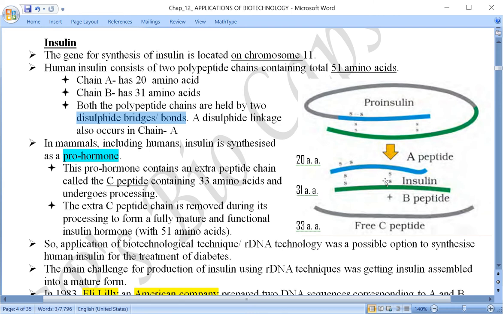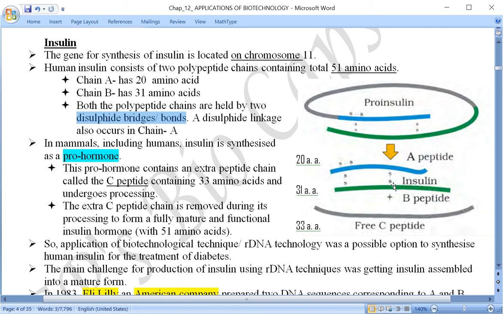Either you call it a bridge, bond or linkage. These two disulfide bonds hold both polypeptide chains, and as a result, insulin is able to lower the blood glucose level.